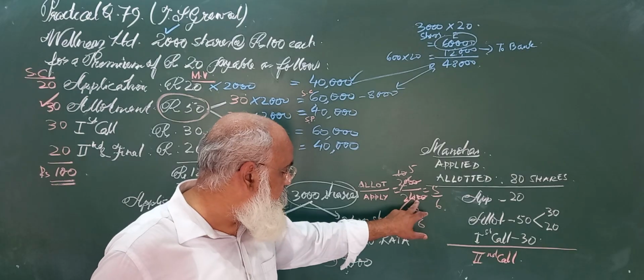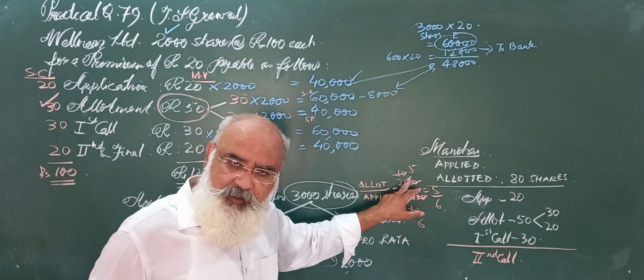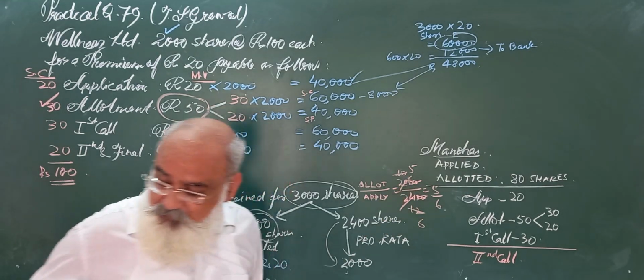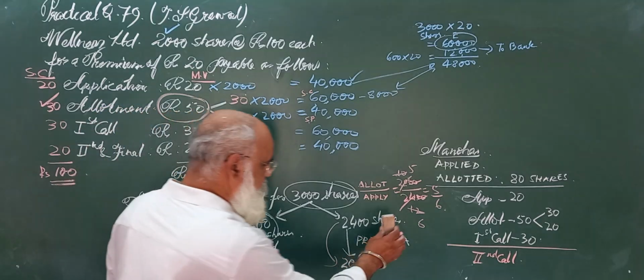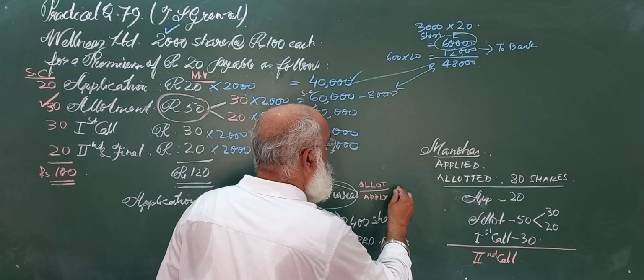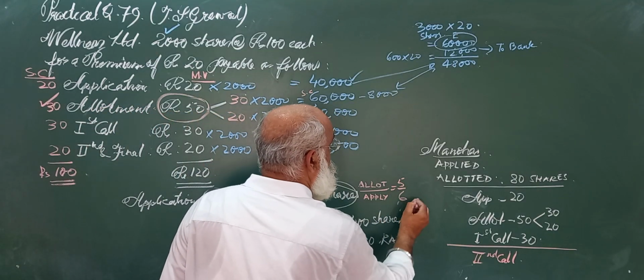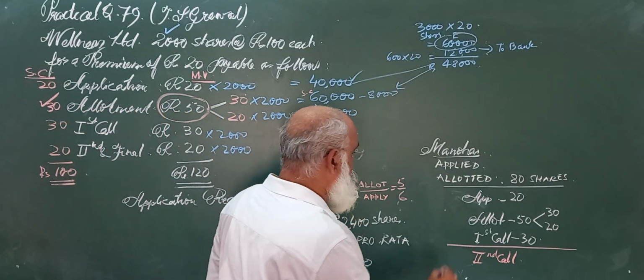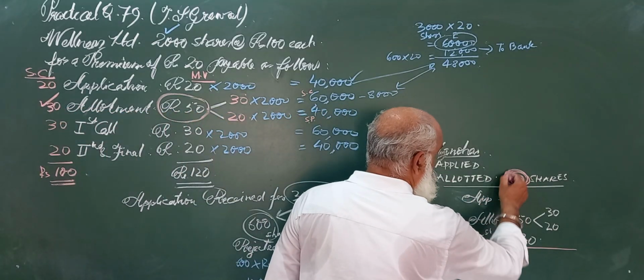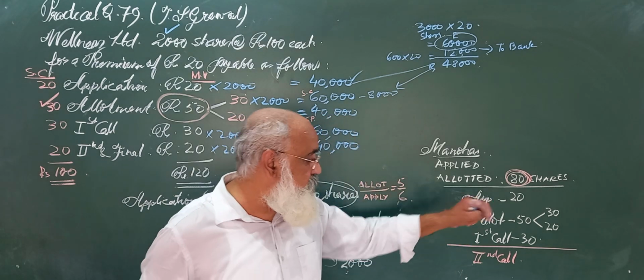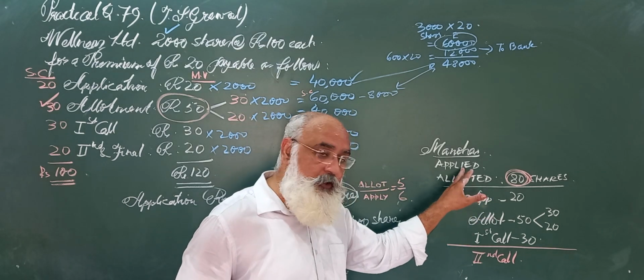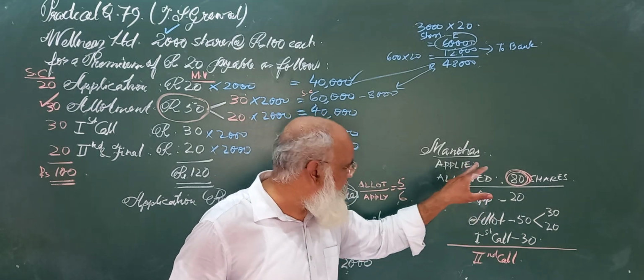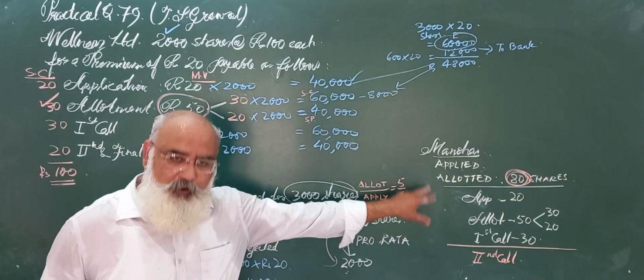Those who want 2400 shares, the company can give them only 2000 shares. Since we have less space, we are writing here 5 by 6. Now this is how you have to find out for Mr. Manohar's 80 shares. This is another place where students make mistakes. You have to find out how much Mr. Manohar had applied for and how much he was allotted.